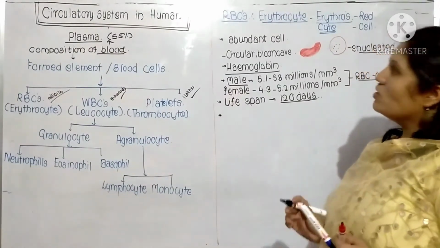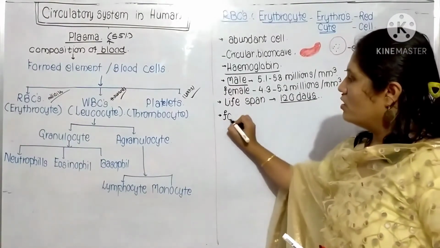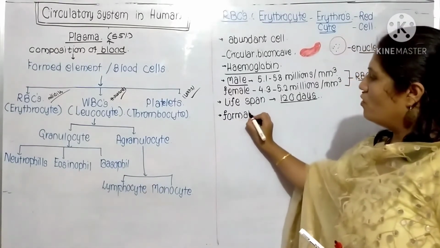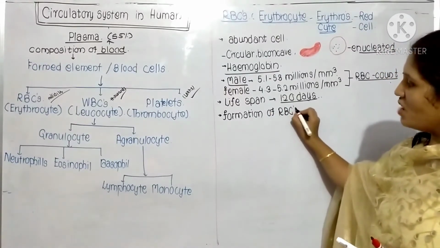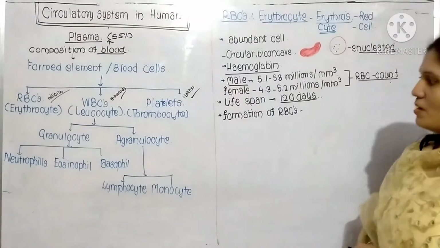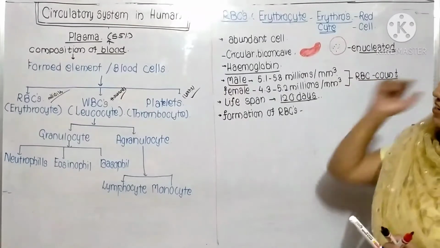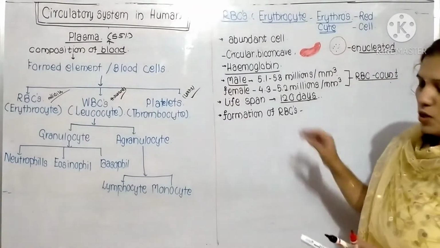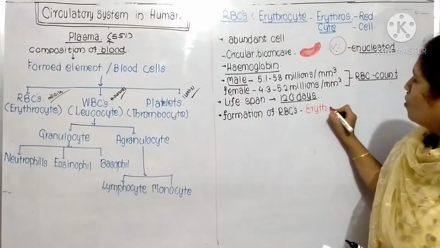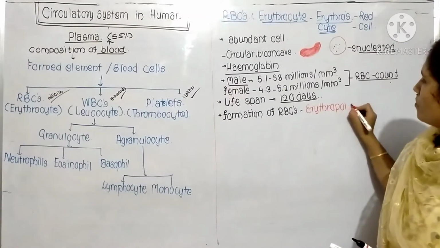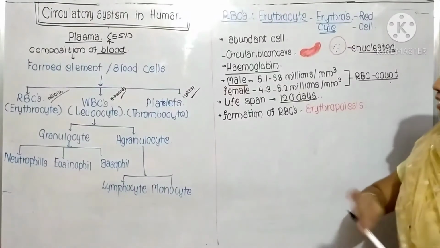Now let's see the process of formation of RBCs. This concept is the same everywhere: in the WBCs, RBCs, and platelets, with slight changes. The formation of RBCs is known as erythropoiesis.